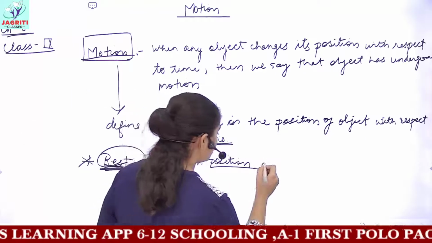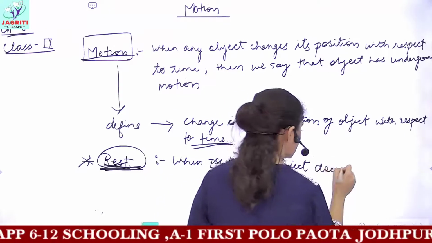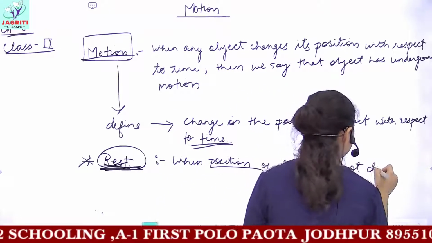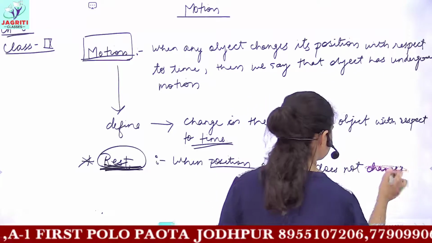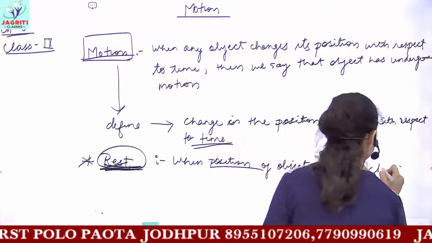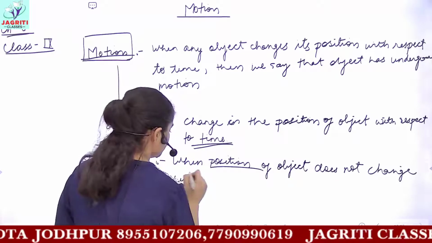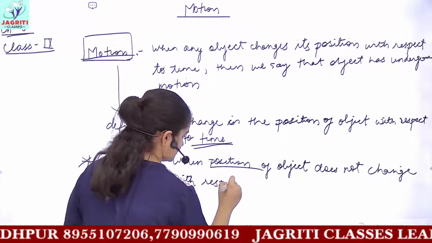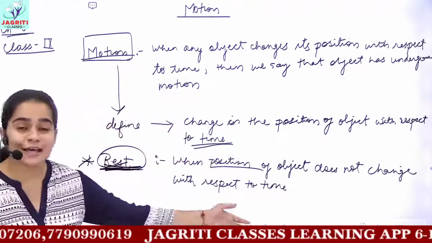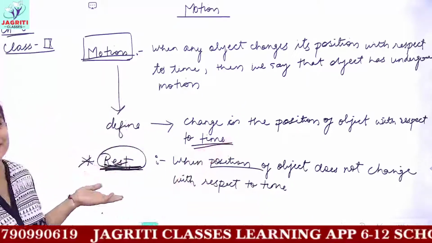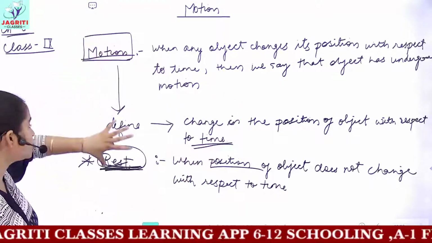So when the position of an object does not change with respect to time, then such objects are said to be at rest. This is the basic difference between the terms motion and rest.